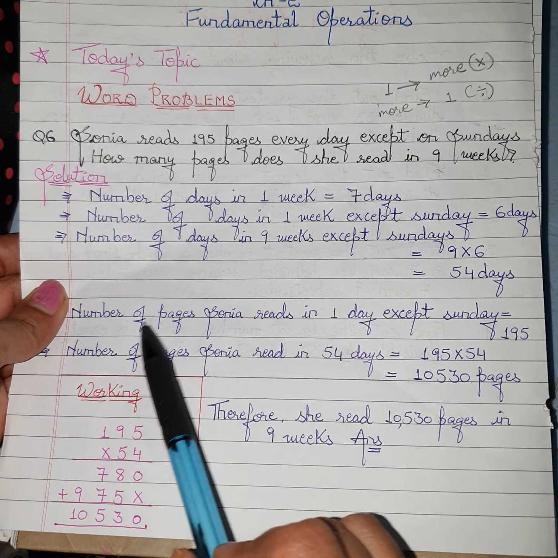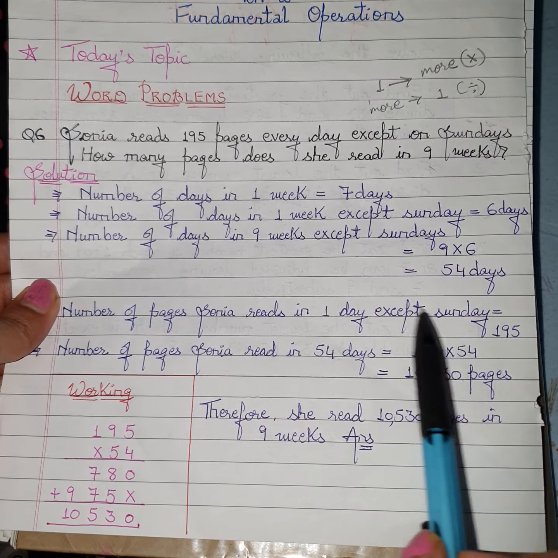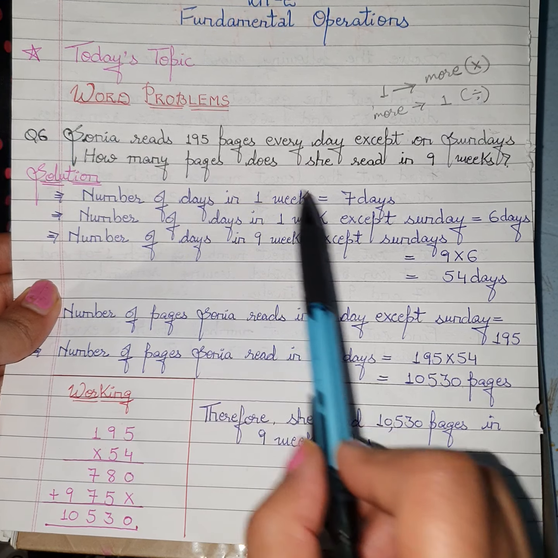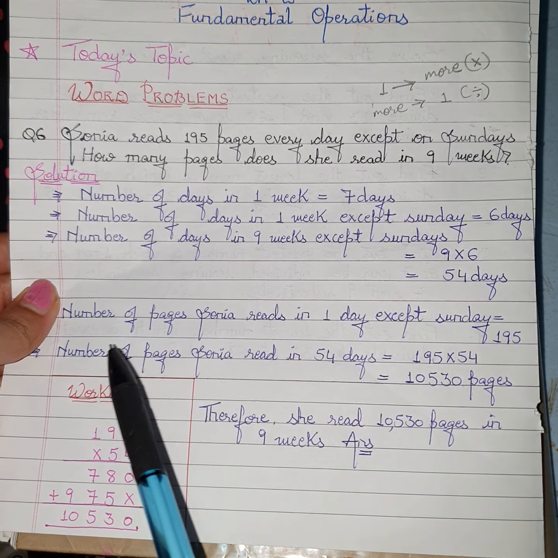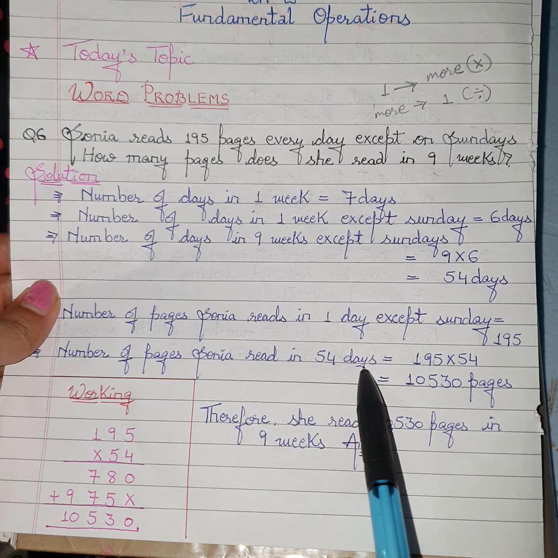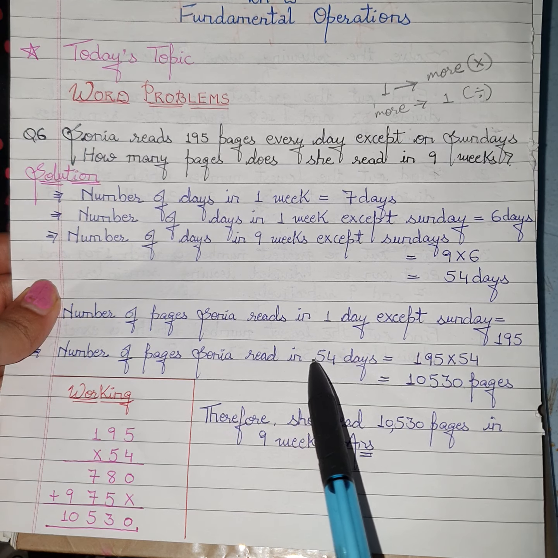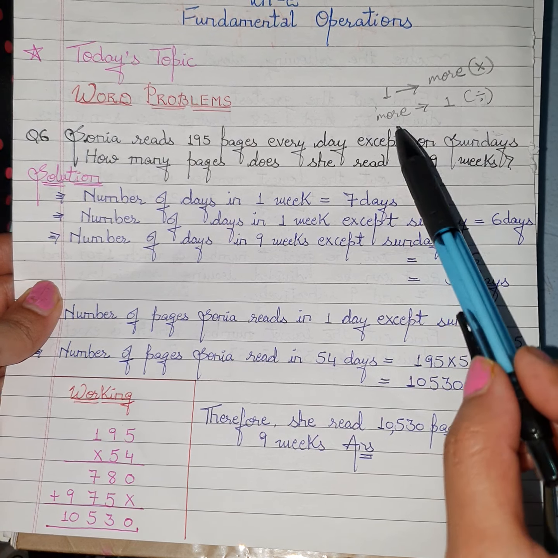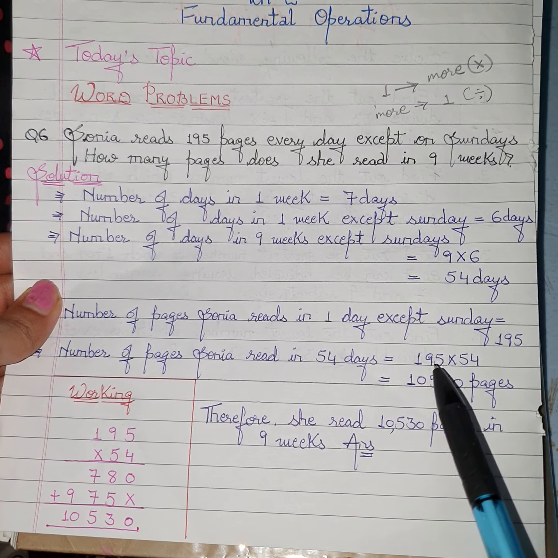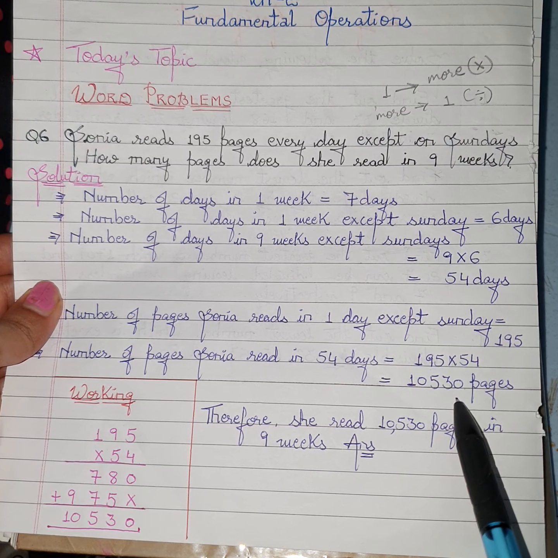Now, number of pages Sonia read in 1 day except Sunday. So in 1 day, how many pages was she reading? She was reading 195 pages. So number of pages Sonia read in 54 days. So in 54 days, how many pages will she read? Here again, information of 1 is given and we have to find the information of more. That means multiply. So we will multiply 195 and 54. So here we will do the multiplication.